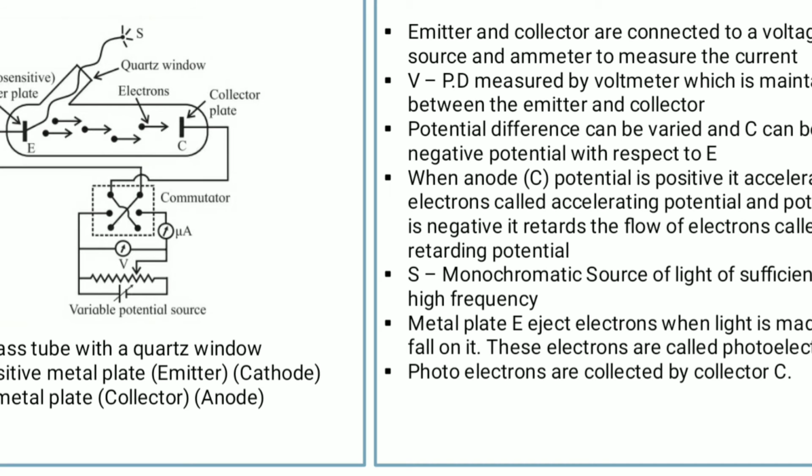Okay, when the anode, that is C, potential is positive, it accelerates electrons, called accelerating potential, and when the potential is negative, it retards the flow of electrons, called retarding potential.